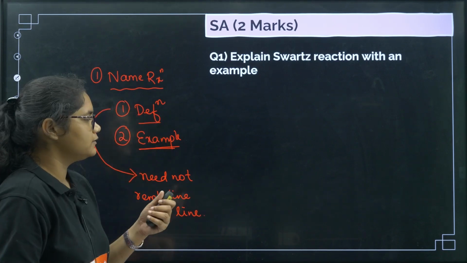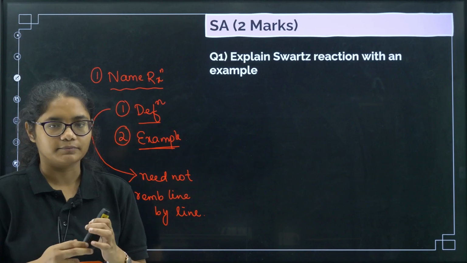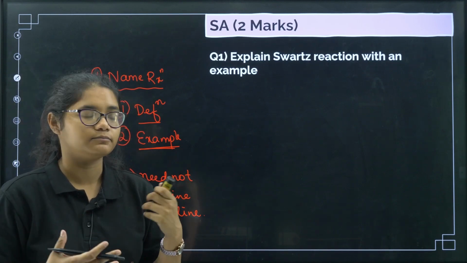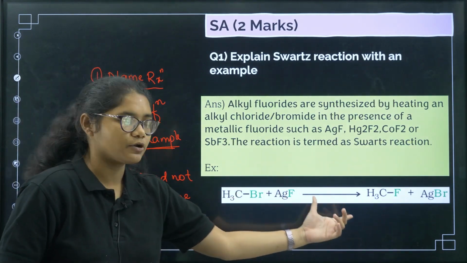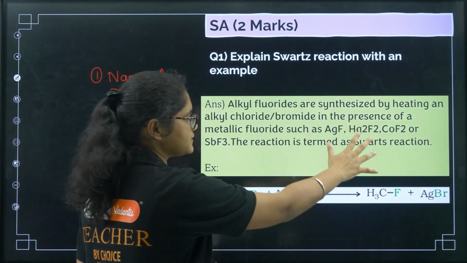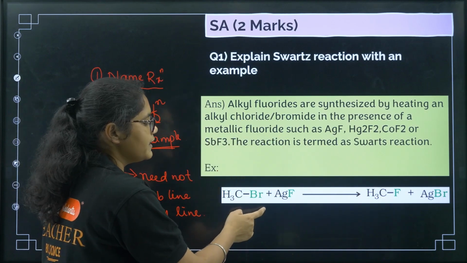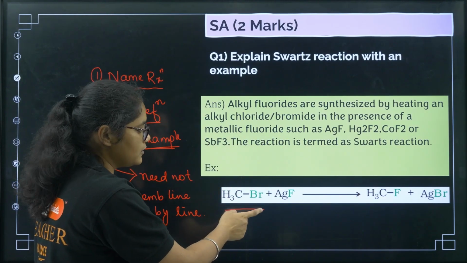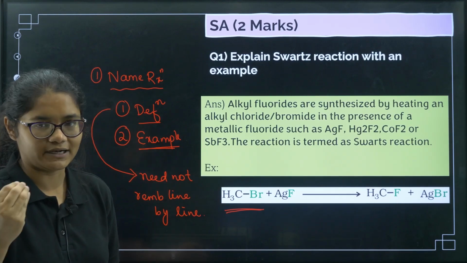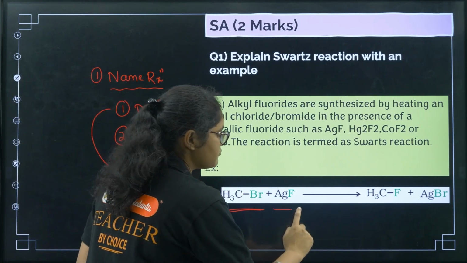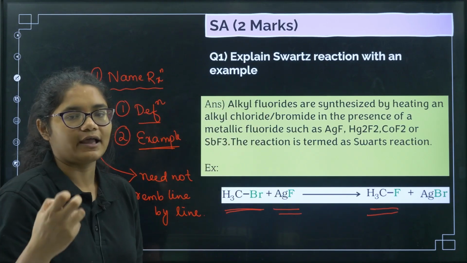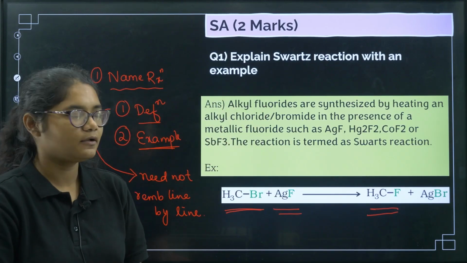So for example, what is Schwartz reaction? It is for the preparation of fluoroalkanes, right? Now you need not write exactly this definition, you can simply write: when alkyl halides, which can be chlorides or bromides, react in presence of metal fluorides to give fluoroalkanes, that is called Schwartz reaction. Getting what I am saying?